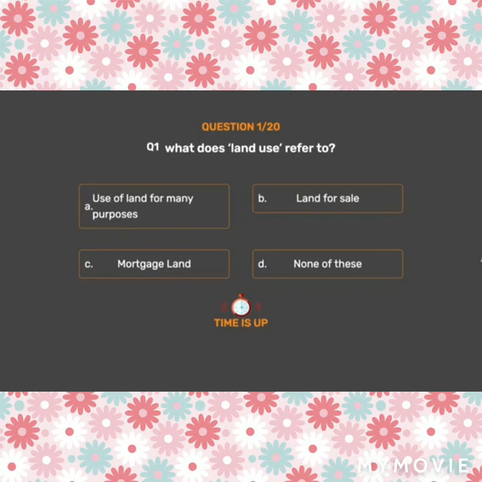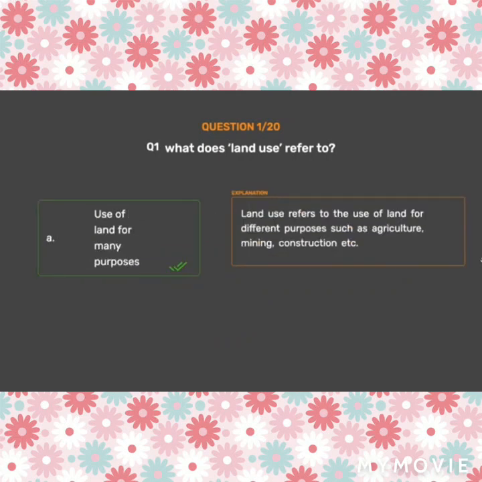The correct answer is Option A. Use of land for many purposes. Land use refers to the use of land for different purposes such as agriculture, mining, construction, etc.